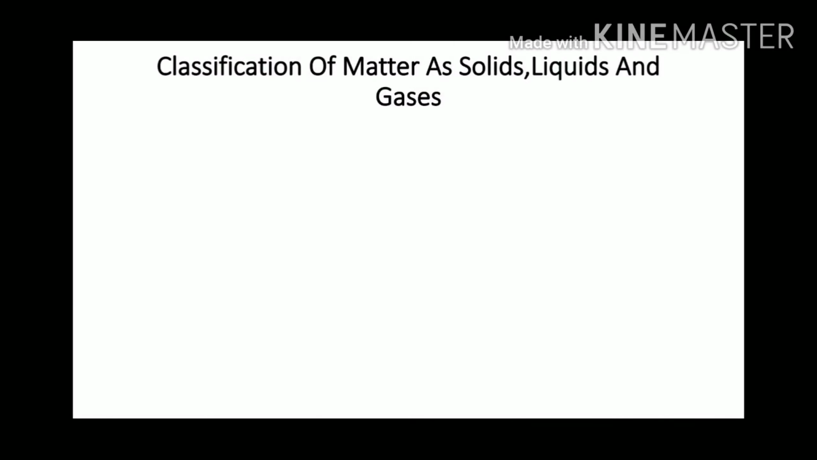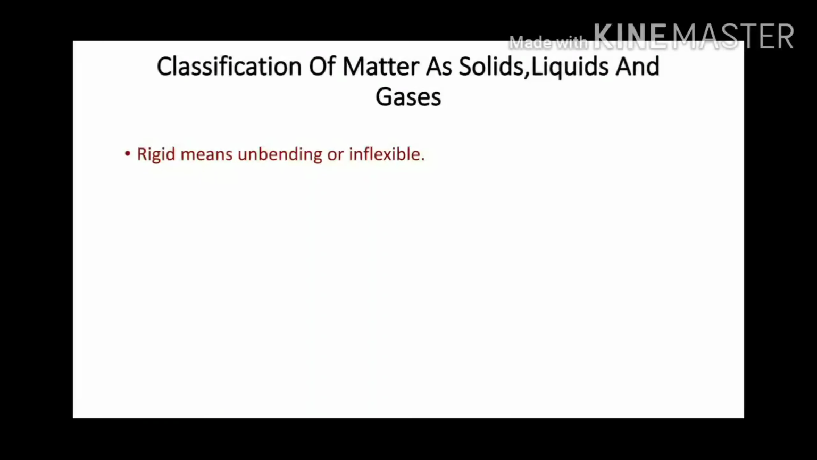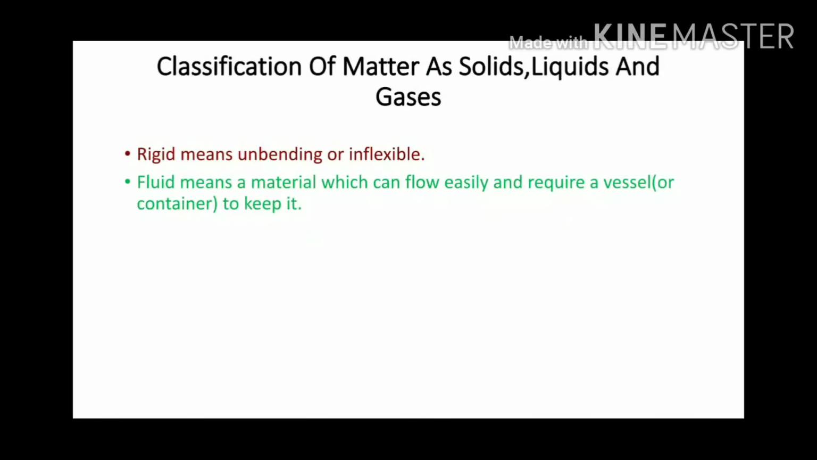Classification of matter as solids, liquids and gases. Before we move on to the topic, let us see the meaning of two terms, that is rigid. Rigid means unbending or inflexible, and fluid. Fluid means a material which can flow easily and require a vessel or container to keep it.